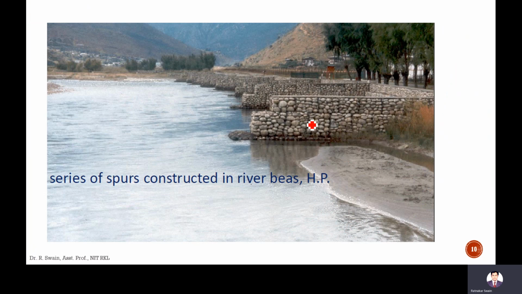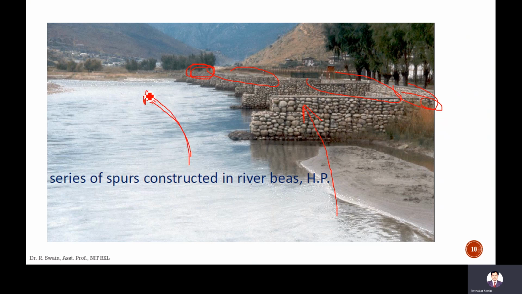These are the spurs. Spurs means stone walls provided in the lateral direction. If you do not provide these spurs, then there may be flow in this direction, since the elevation here is lowered. That causes erosion of this portion of the banks. Just to stop this erosion, these walls are provided to divert the water in this direction, to give the direction of the flow.